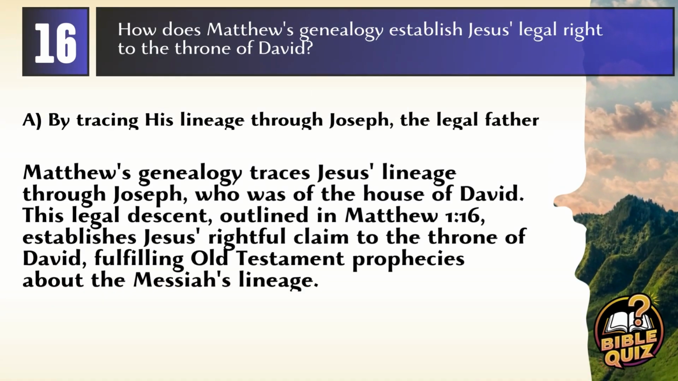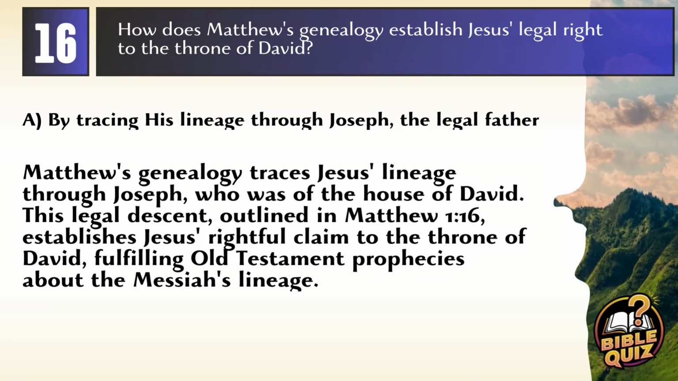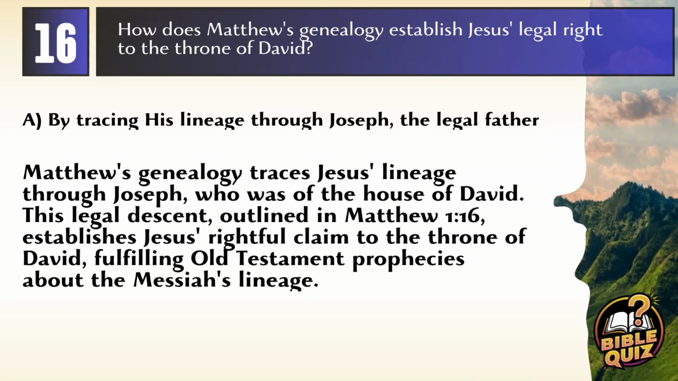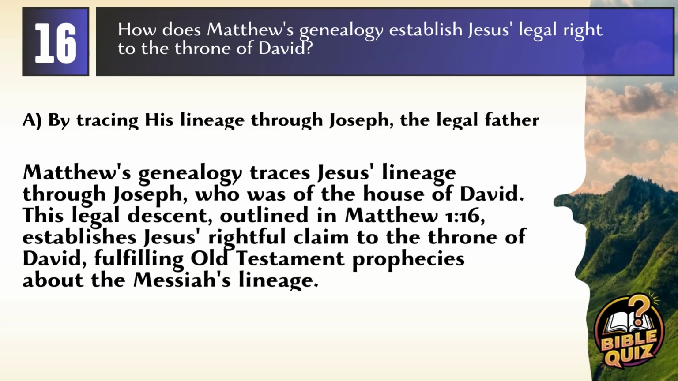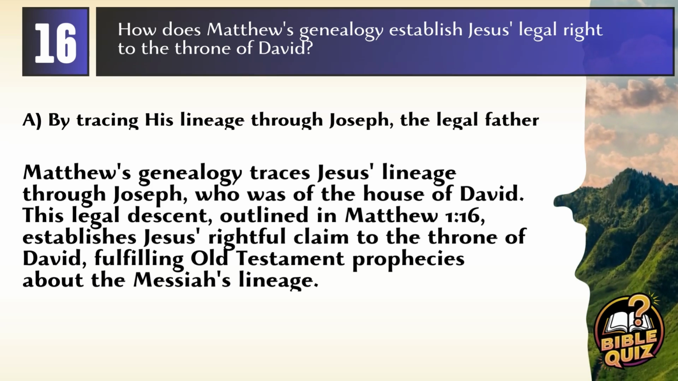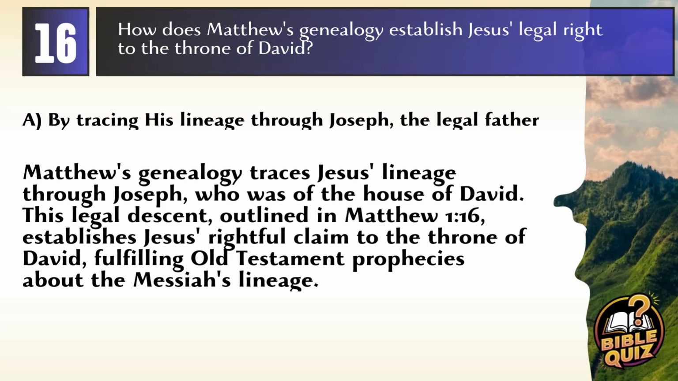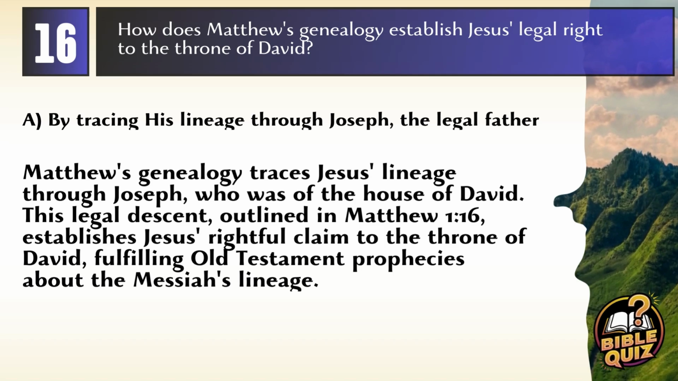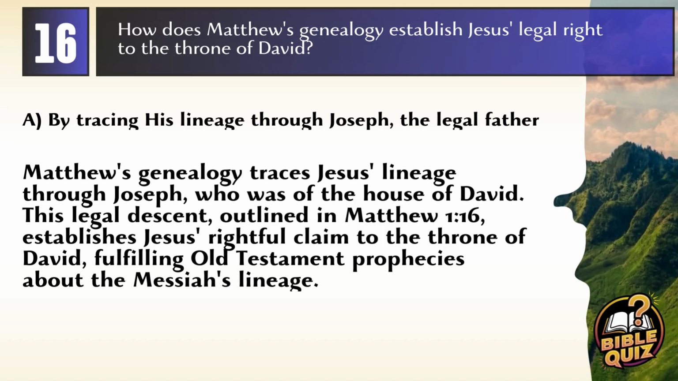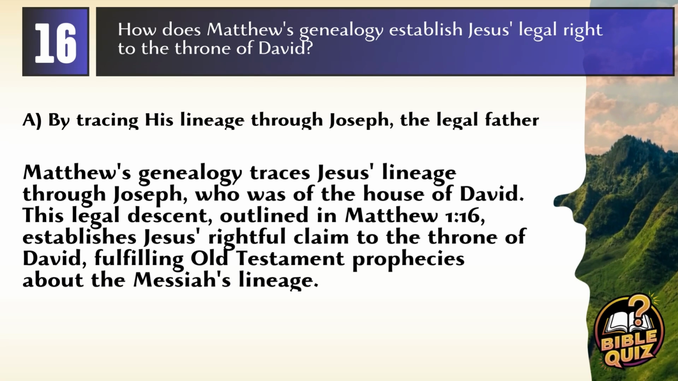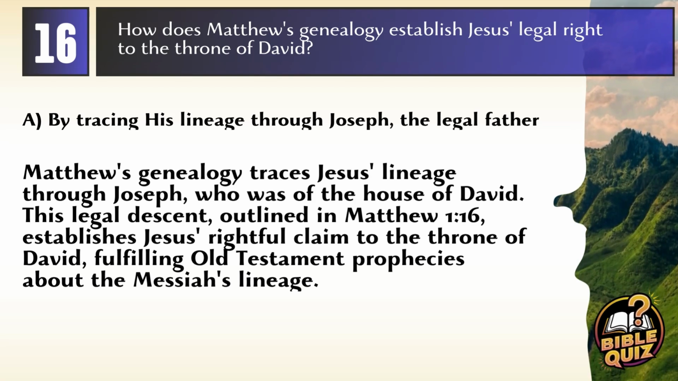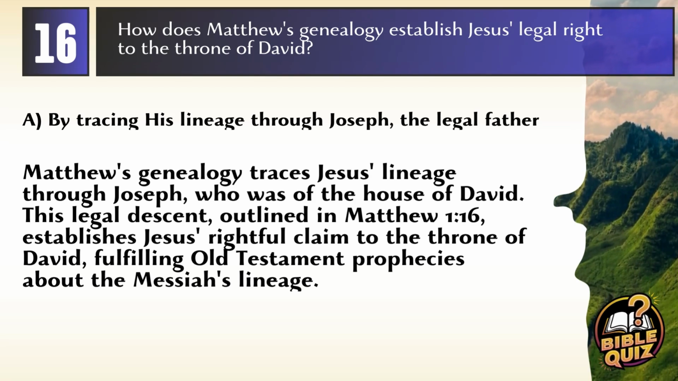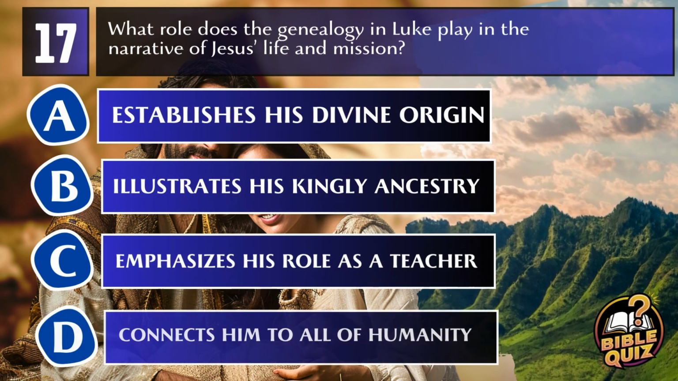Answer: A, by tracing his lineage through Joseph, the legal father. Explanation: Matthew's genealogy traces Jesus' lineage through Joseph, who was of the house of David. This legal descent, outlined in Matthew 1:16, establishes Jesus' rightful claim to the throne of David, fulfilling Old Testament prophecies about the Messiah's lineage.